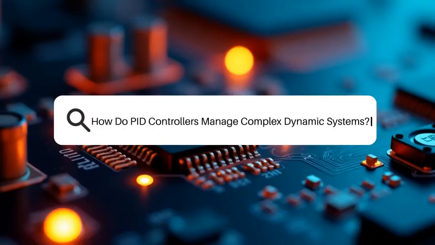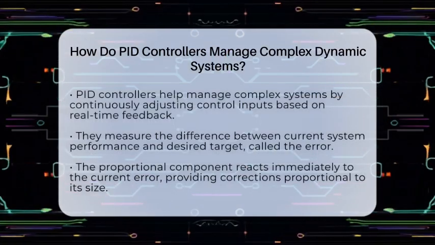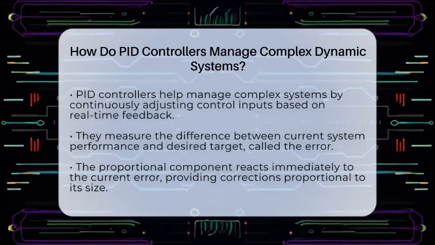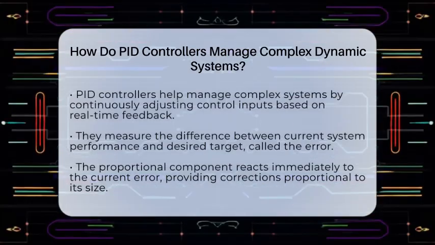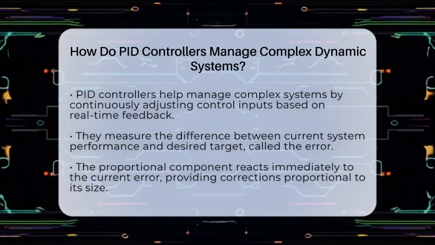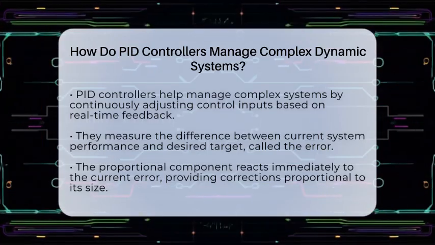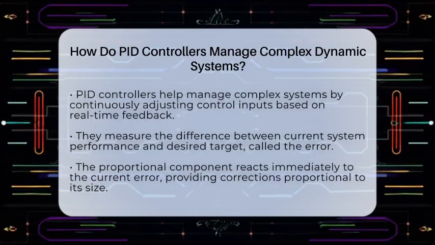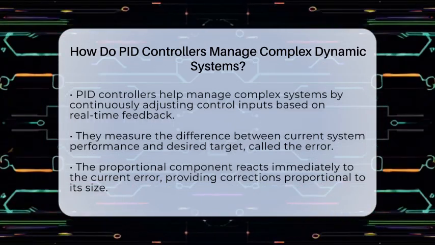How do PID controllers manage complex dynamic systems? Imagine trying to keep a boat steady on choppy waters. The boat constantly tilts and shifts, but with the right steering, it stays on course. That's similar to how PID controllers work in managing complex systems. They keep things stable and accurate by constantly adjusting control inputs based on real-time feedback.